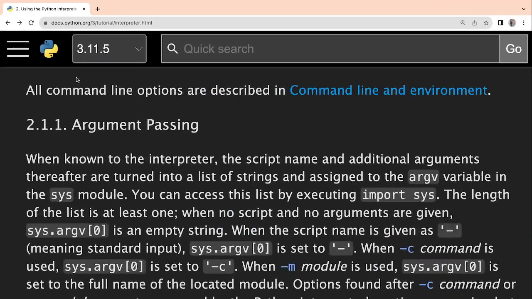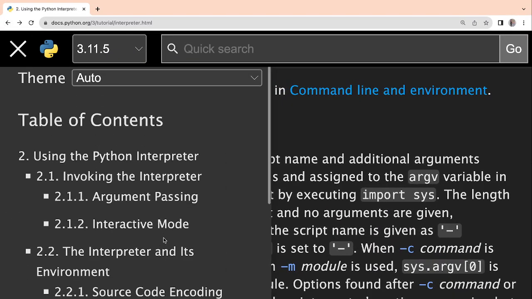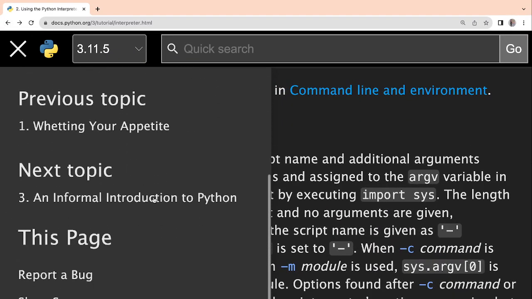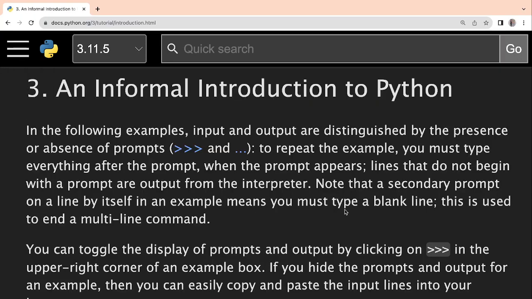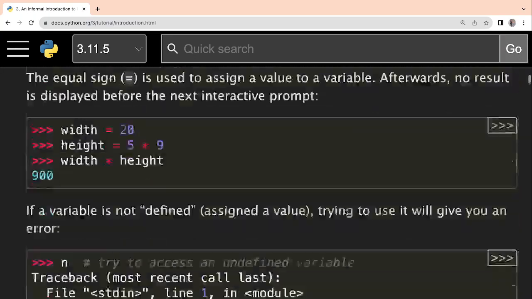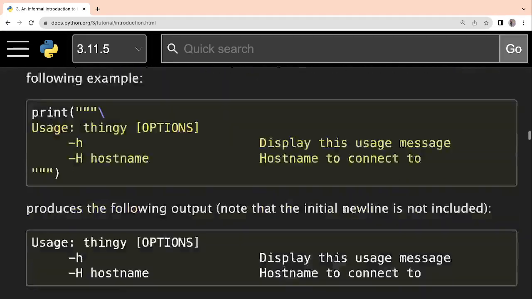I think it moved to a different documentation. Okay, no problem. We can just continue from the next part.